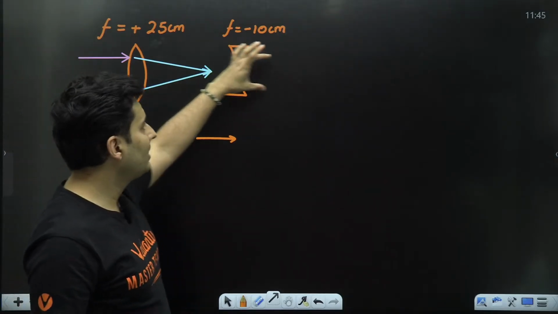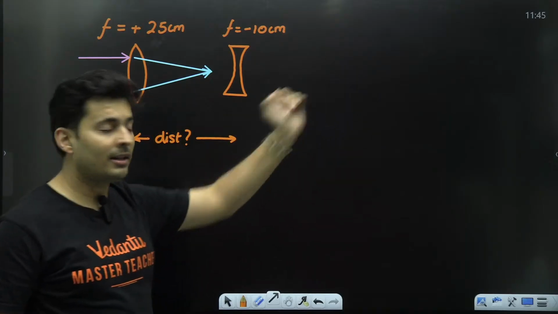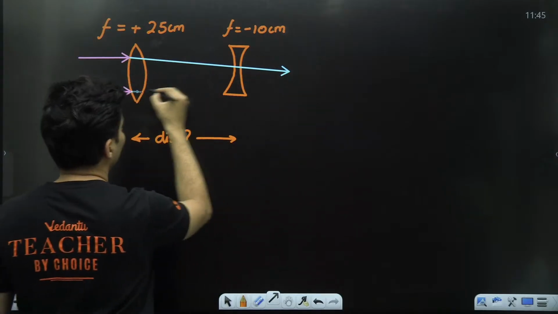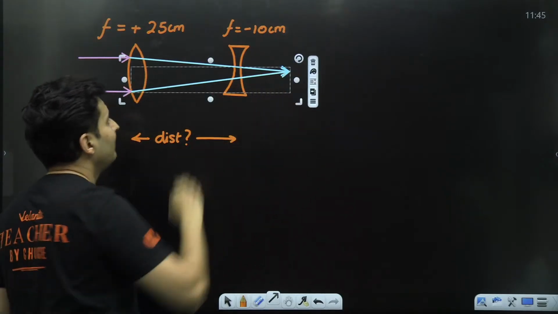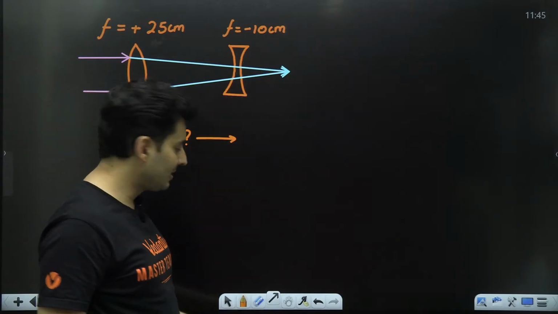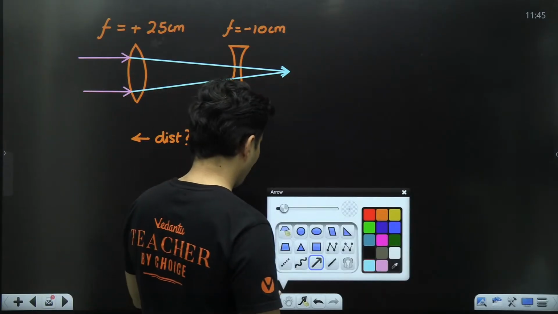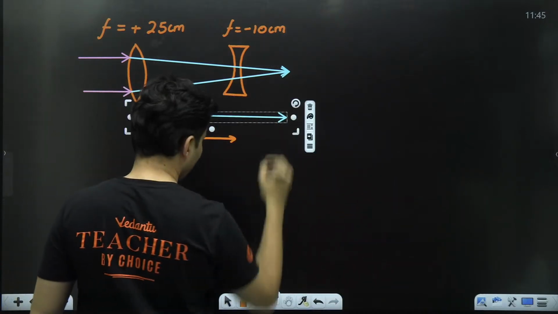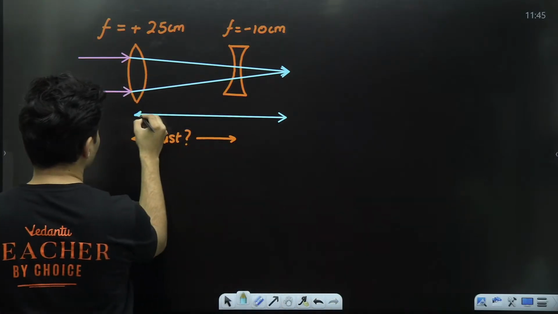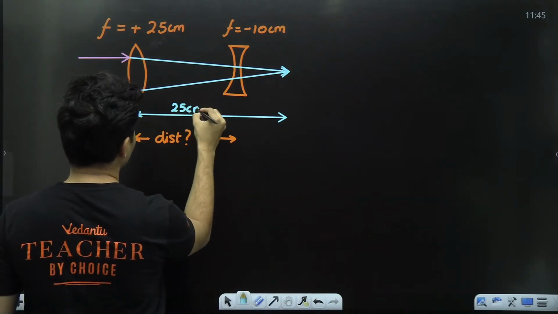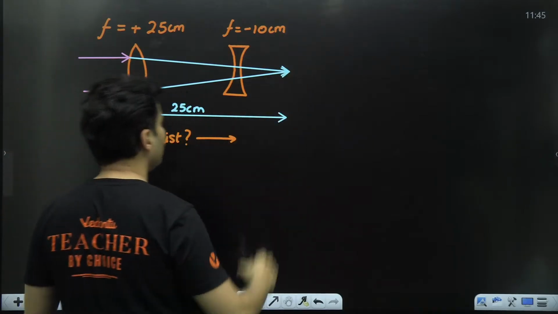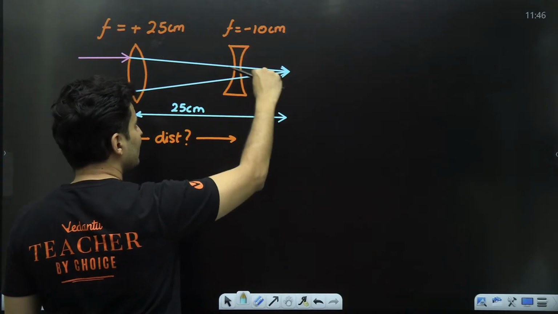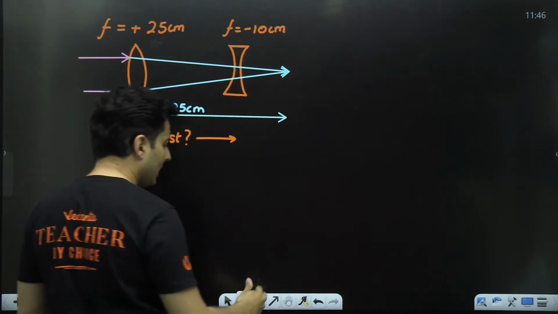But since I want the rays to be parallel after the concave lens, what if I ask these rays to meet at the focal point of the concave lens? Just imagine this. Right now, this particular distance is 25 centimeters. They are trying to meet over here. But I ask it to meet at such a point by placing the concave lens, which also becomes the focal point of the concave lens.